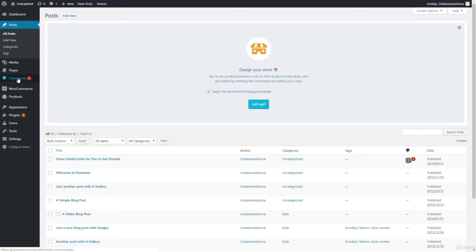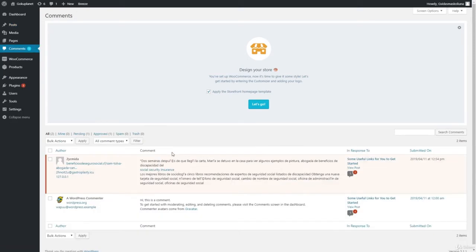This section is for comments. Right here you'll be able to see all comments left by your visitors. Sometimes you can receive spammy comments. You can delete these comments, mark them as spam, or you can approve or disapprove these comments. This section is not very necessary. I just wanted to show you that such a thing exists. So right here in this section you can manage all comments.